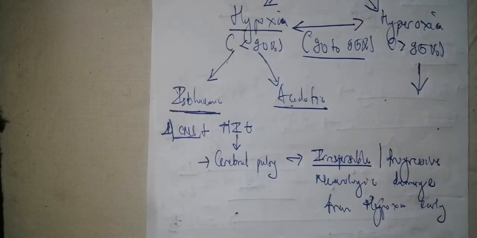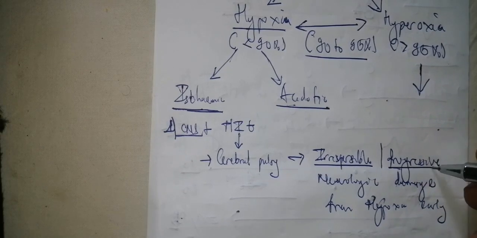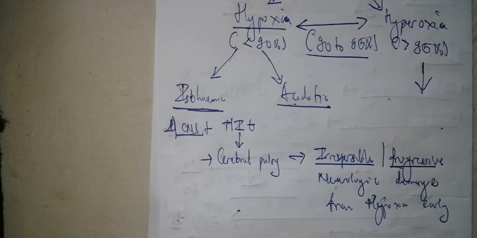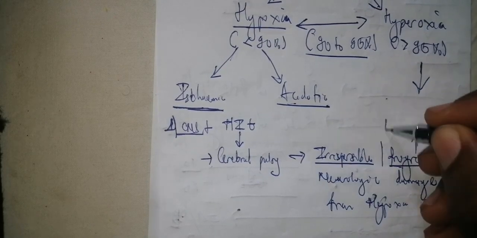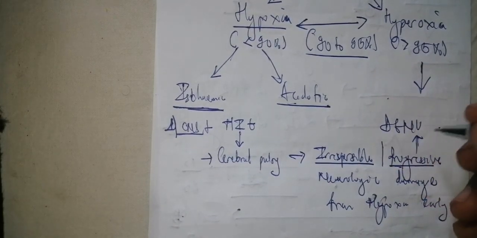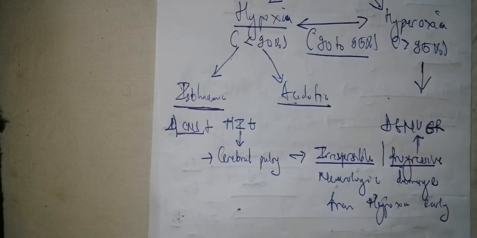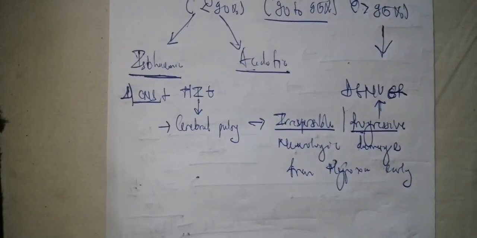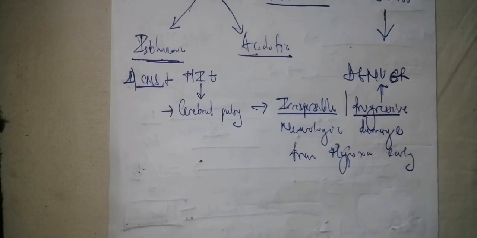This irreversible tells you that it can never change again. That is, there is no complete definitive management for cerebral palsy. And progressive means that it is going to be revealed as the child grows in age. Is it clear? In the developmental issue you use the Denver score. Is it clear? So that is cerebral palsy.